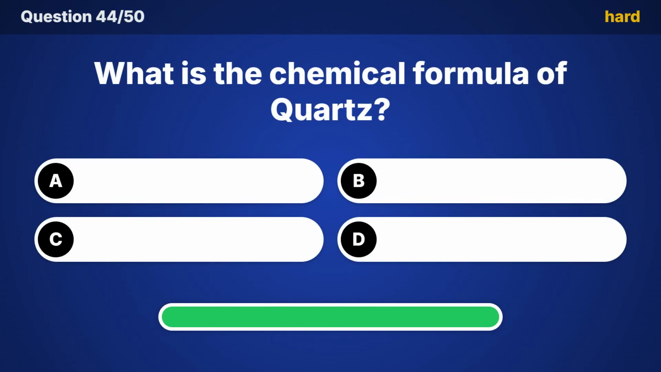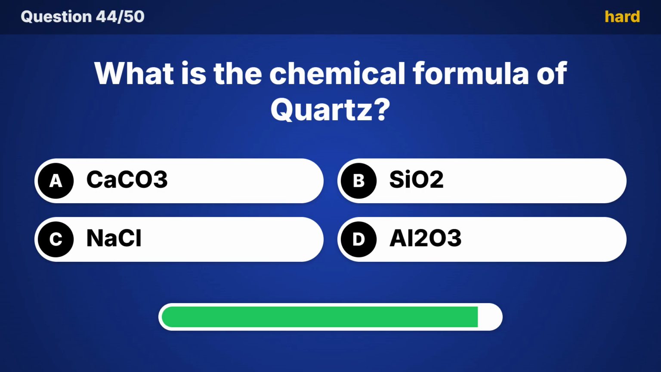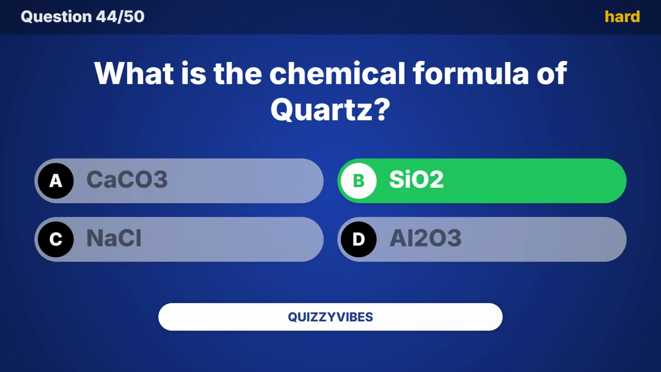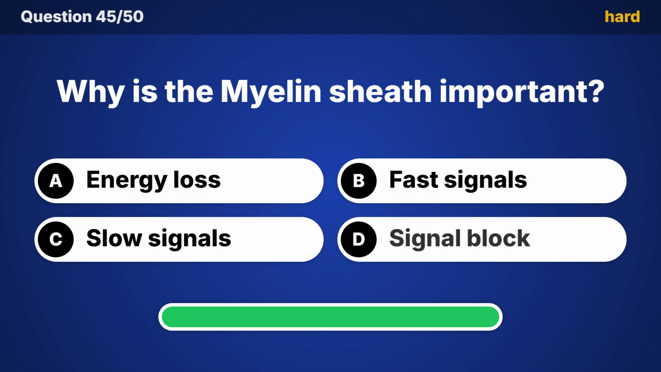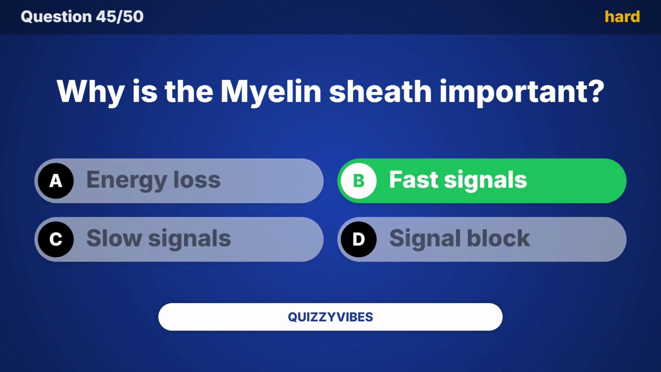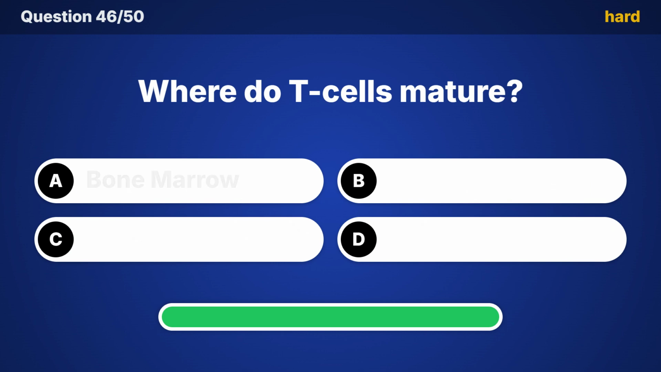What is the chemical formula of quartz? Did you guess it? The answer is SiO2. Why is the myelin sheath important? Answer, fast signals.